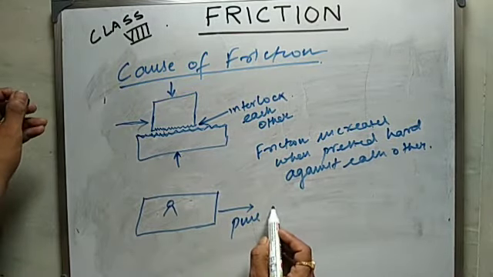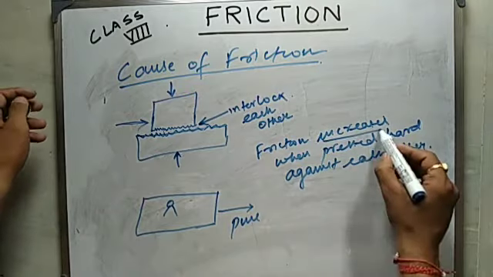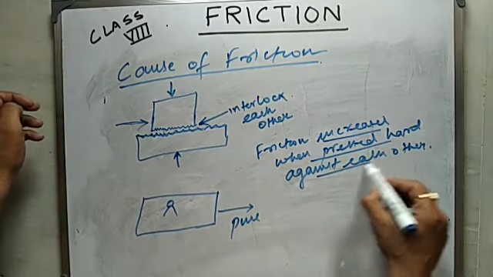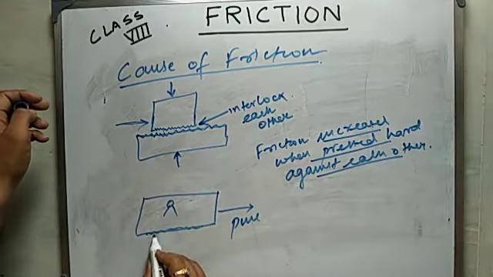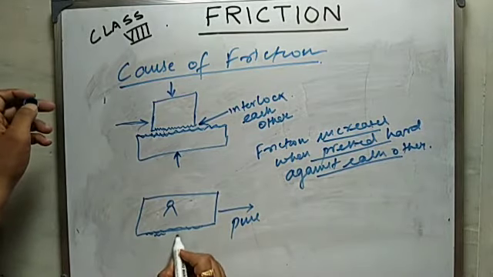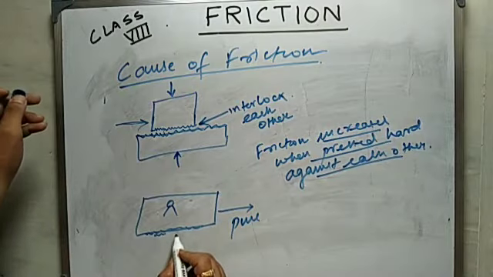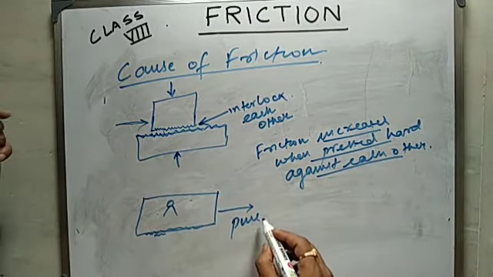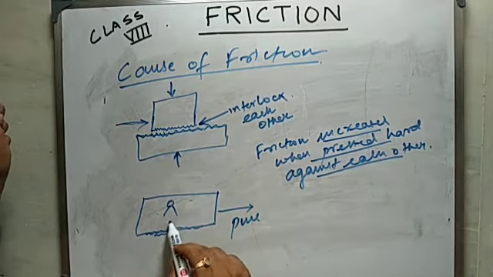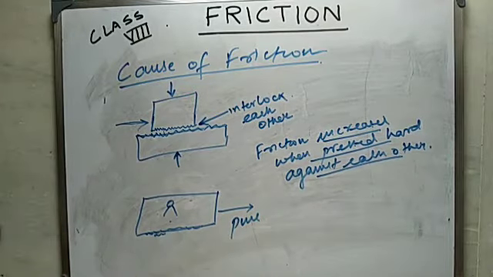Why this happens so? Because friction increases when pressed hard against each other. This roughness of mat and the floor, they interlock against each other very hardly, and hence we feel it very difficult to pull the mat when someone is sitting on it.